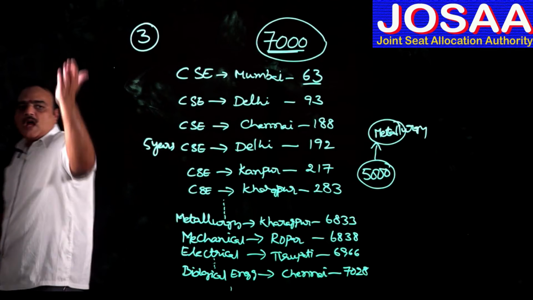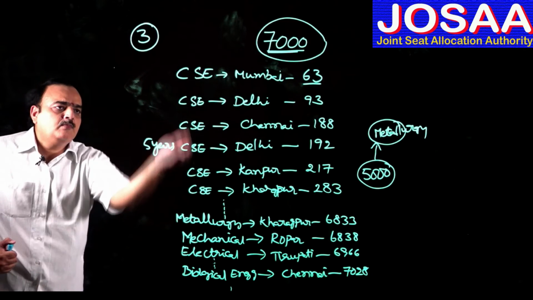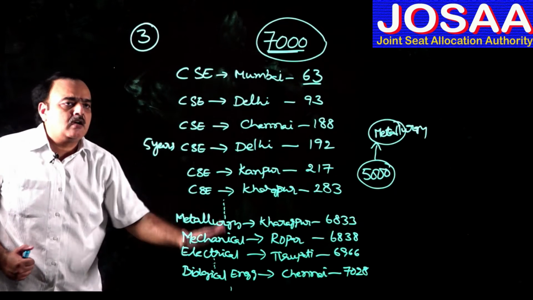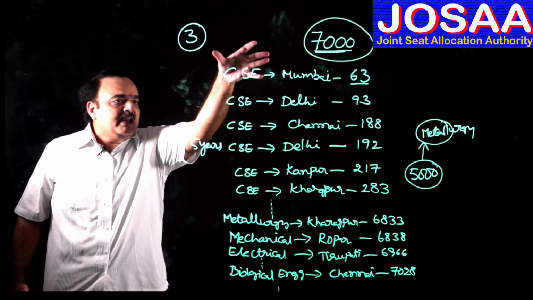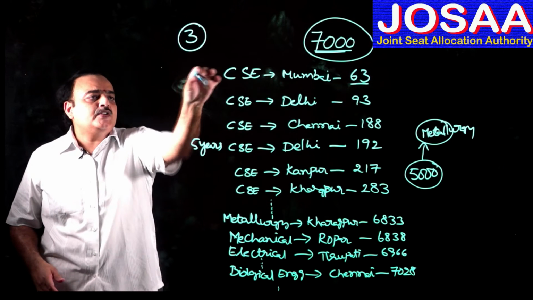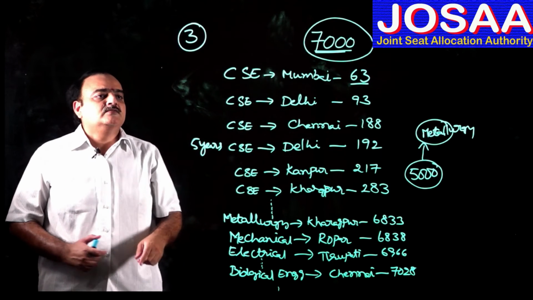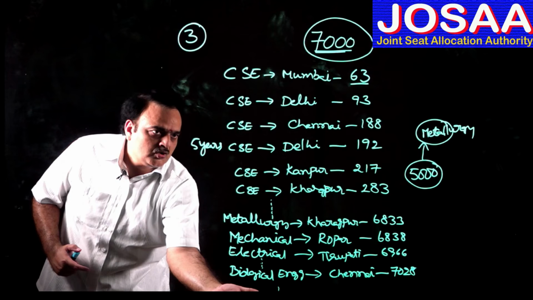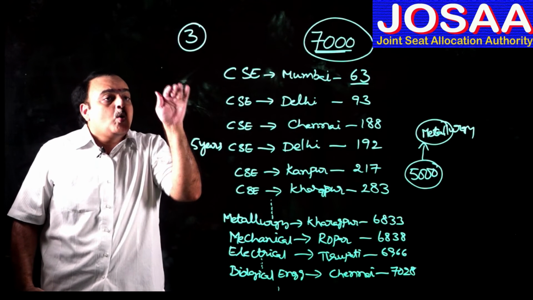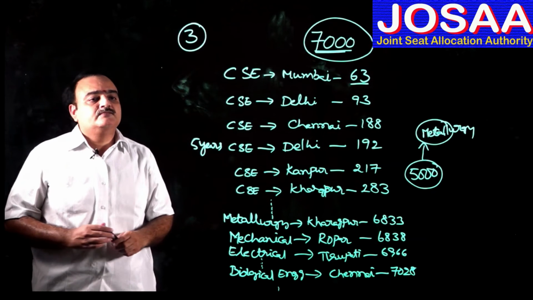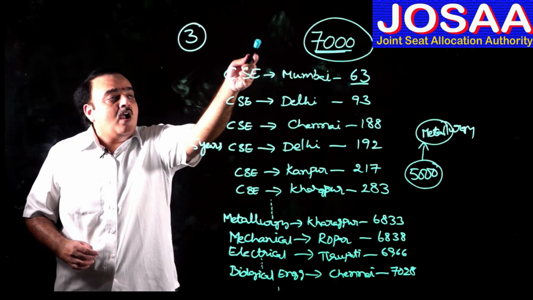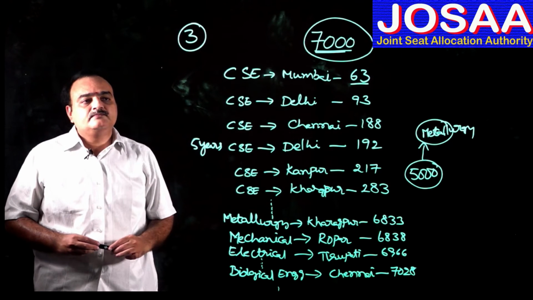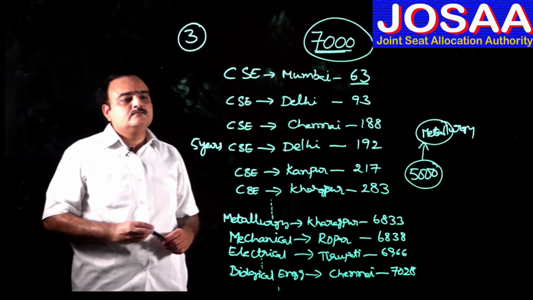When you move from top to bottom, the highest option should be the course or institution which you don't get at all. The first option should be the course and institution which you don't get. The bottommost option should be the course which you are certainly going to get. So from the not-getting option to the most-getting option, this is the order which you need to follow. This is my suggestion which you have to follow.